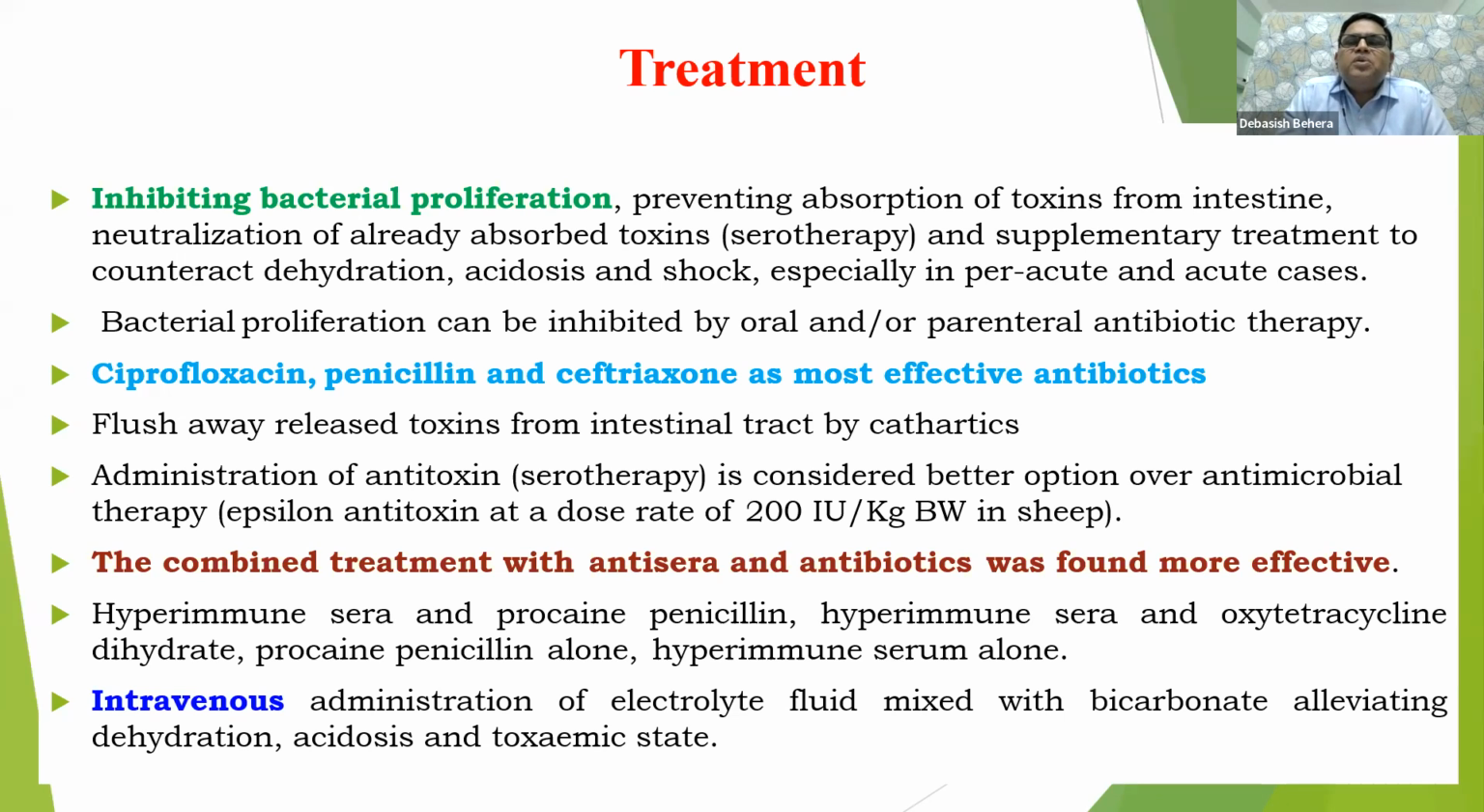Treatment: what is the basic treatment we are going to go for? Because hardly do we get any time to treat the animals, because death most of the time is very sudden. So inhibiting bacterial proliferation is the main target. How can we check it? It releases toxins, and it is absorbed, so we can go for serotherapy. If the toxin has already been absorbed, we have to take care of it with serotherapy.